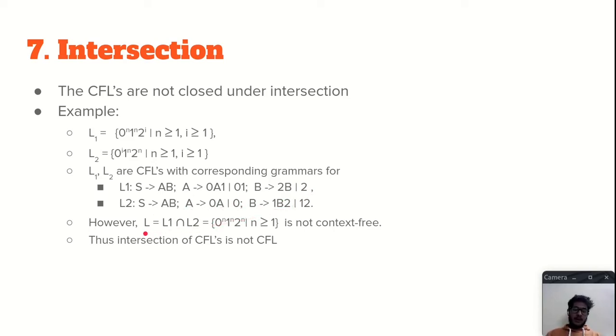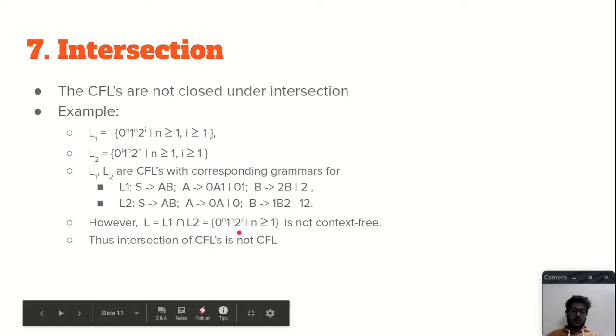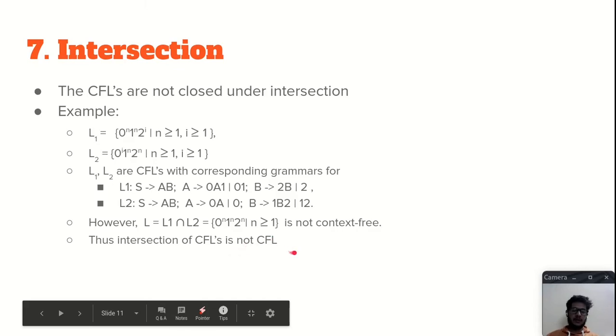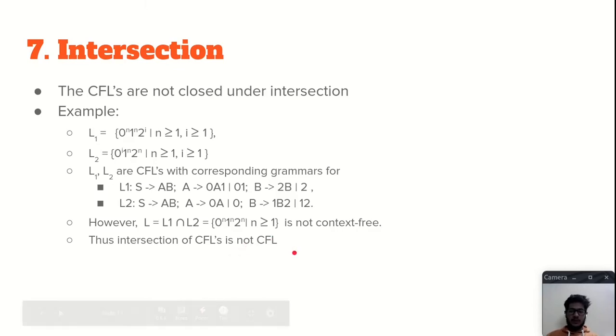But if L1 intersection L2, it gives an equal number of zeros, ones, and twos. But we know that we cannot make a push-down automaton for this language. Why? Because a push-down automaton can only do one comparison. Like it can compare 0s with 1s or 0s with 2s or 1s with 2s, but it cannot do two comparisons. Like it cannot do the comparison of 0 and 1 with 2. So that's why you cannot make a push-down automaton for it, hence it is not context-free. So the intersection of context-free languages is not a context-free language, it is not closed in the context-free languages.